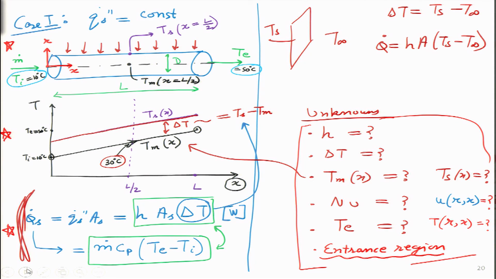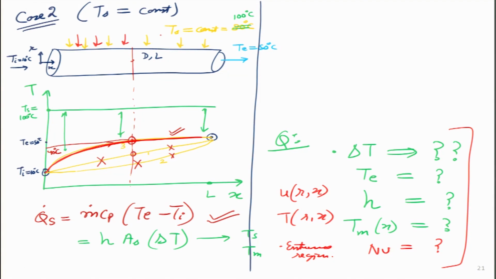Then we looked at the very interesting profile of how temperature increases with distance for the first case, where the heat flux is constant. So here, this pipe, we are heating it uniformly, maybe through resistive heating, and we figured out in a simple way that the temperature profile is linearly increasing, but there are so many unknowns over here. These unknowns motivate us to figure out the details of this problem, so that we will be able to answer all of these in the next few lectures.